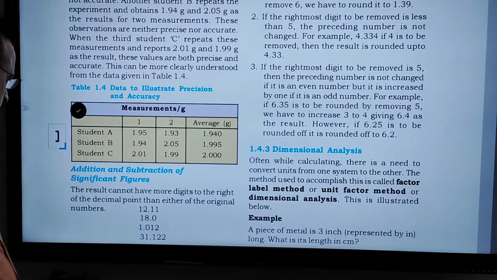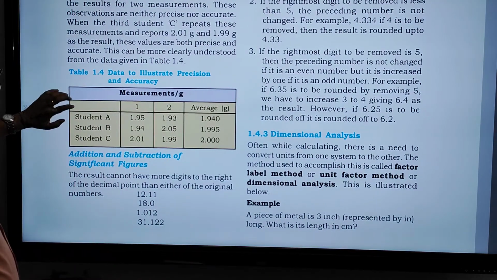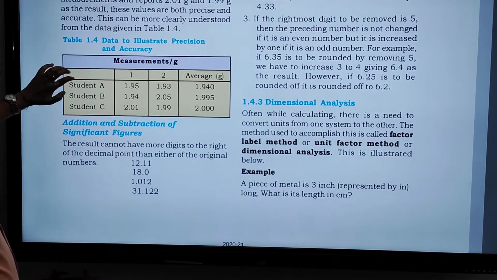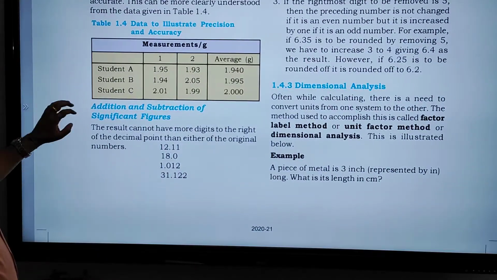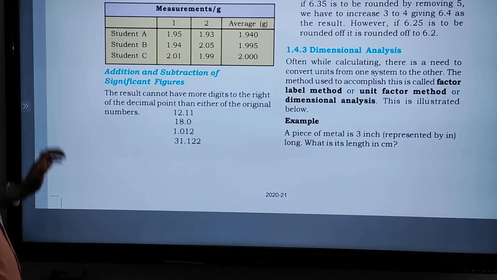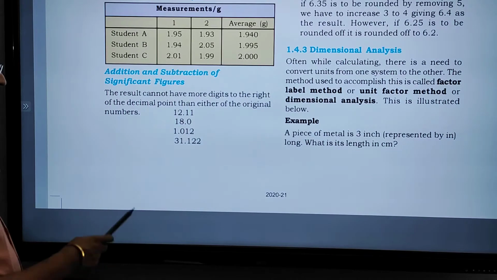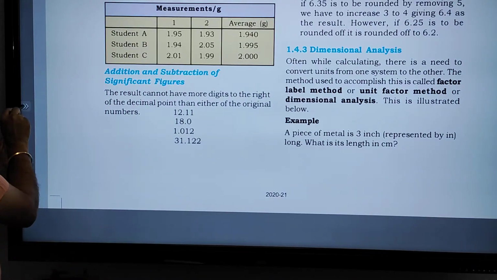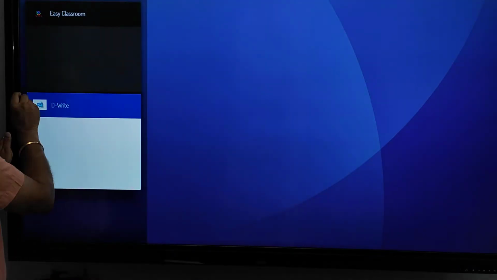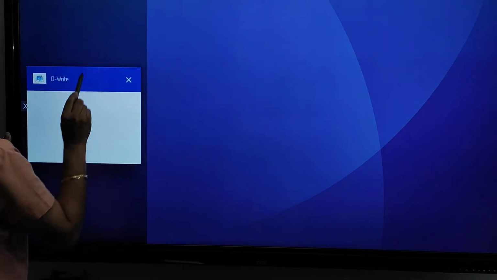So we have studied how we can decide the precise value and how we can decide the accurate value. Now we are going to discuss addition and subtraction of significant figures. This is very simple, very easy. You are given 3 values. Here the addition is given, but addition is not written over here.